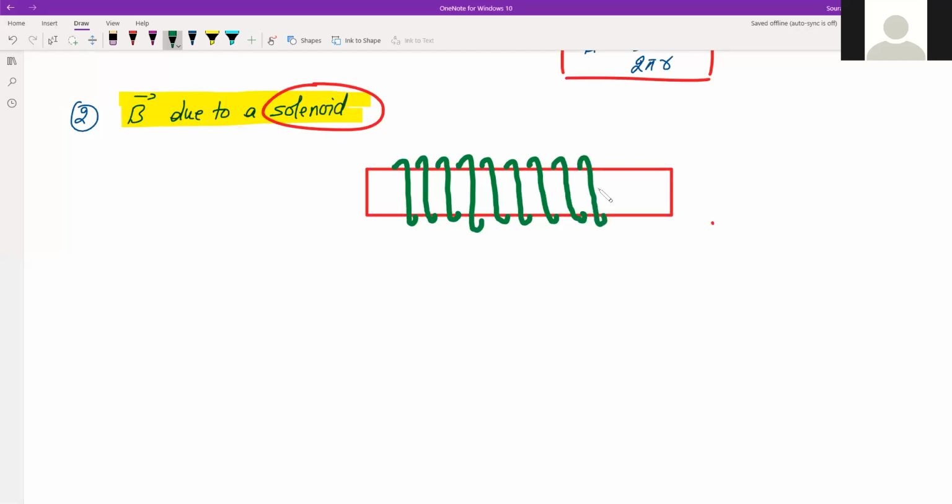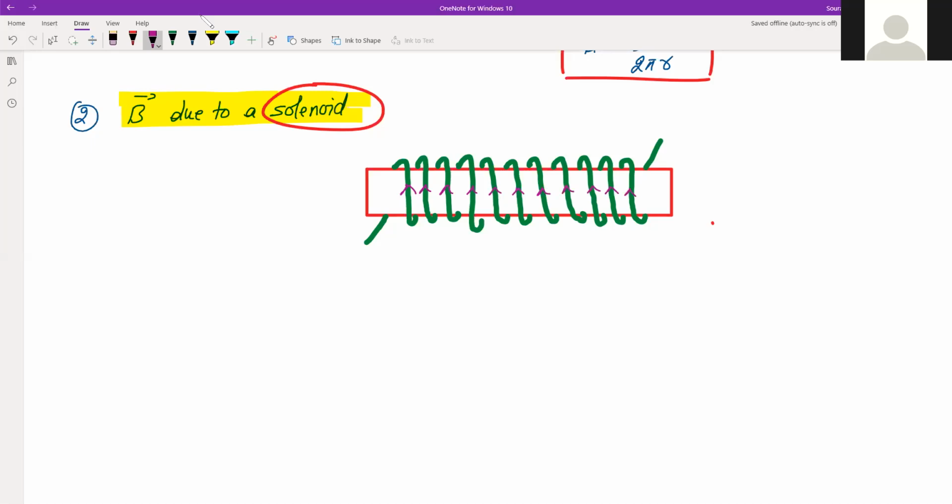So these are actually circular coils. Right, and this is a hollow metal cylinder on which these circular coils are wound, and there will be current flowing in this coil. The current may flow like this or maybe in the opposite direction. So in all the coils, the current will be flowing in the same direction.